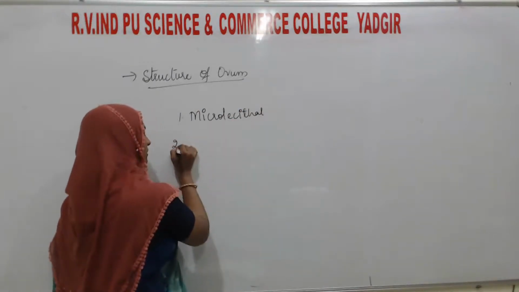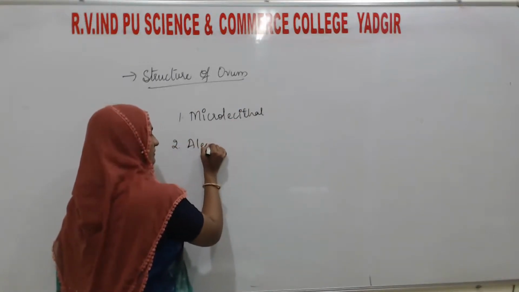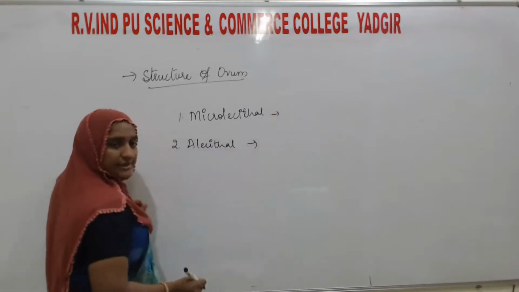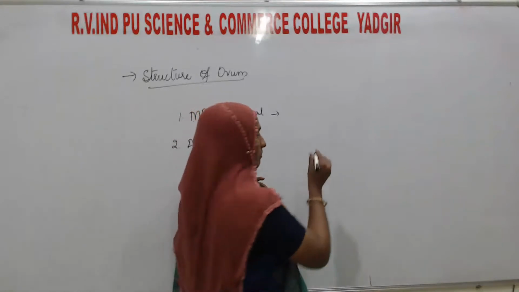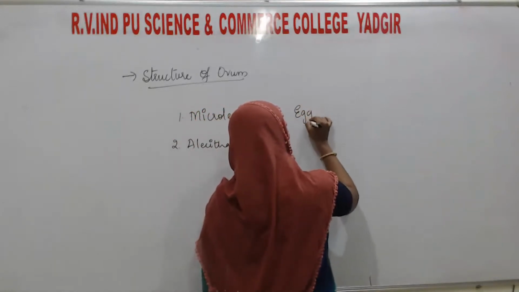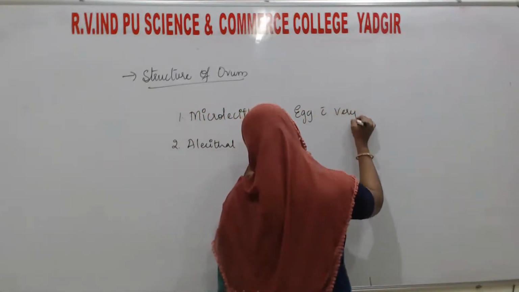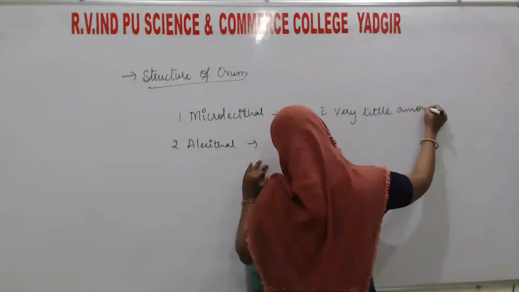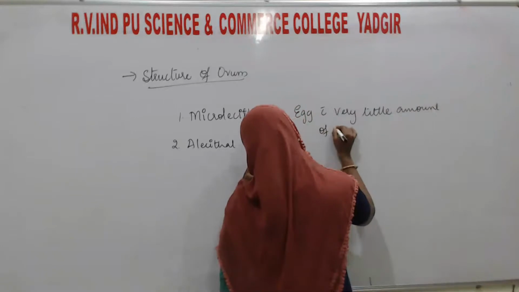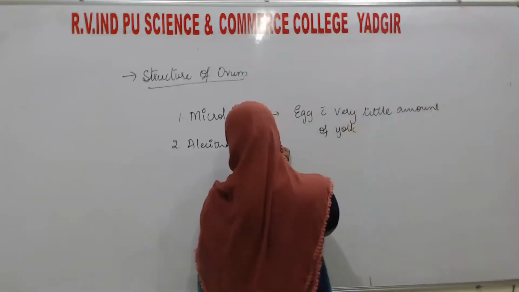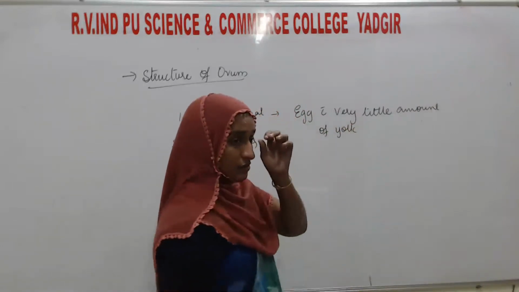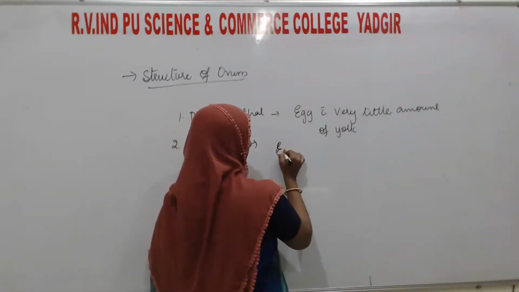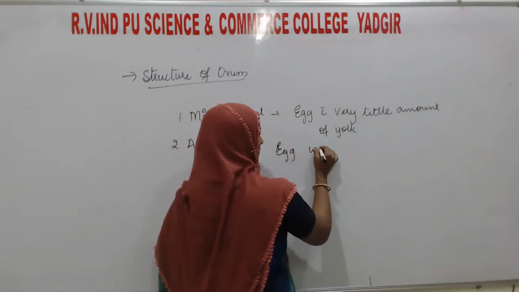One more, alecithal. Microlecithal means egg with very little amount of yolk, and alecithal means total absence of yolk, egg without yolk.